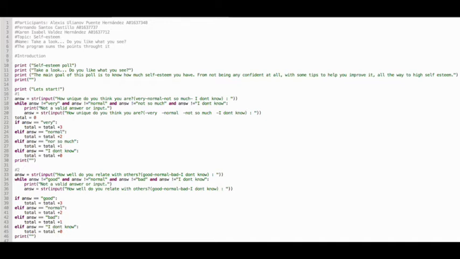If the user answered very, then 3 points are added to a variable which adds up until the end. If the answer was normal, then 2 points would be added. If it was not so much, then it would add up 1 point. And if the answer was I don't know, then no points were added. This process was repeated on every single question until the 15 questions were fulfilled.